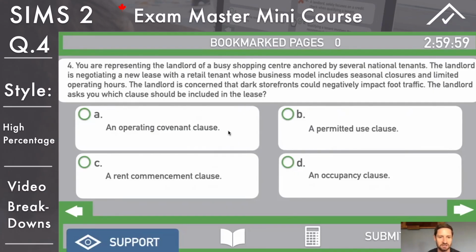The answer is an operating covenant clause. This protects the landlord by requiring the tenant to actively operate their business, which is especially important in shopping centers, basically malls, right? You'll see there's nobody in this mall, so why is there a store always open? Because they have to be, because that's included in their lease and operating covenant clause. Okay, answer A there, guys.